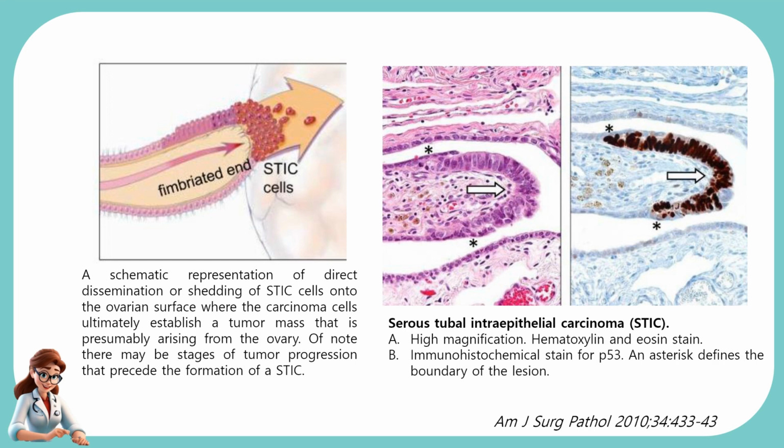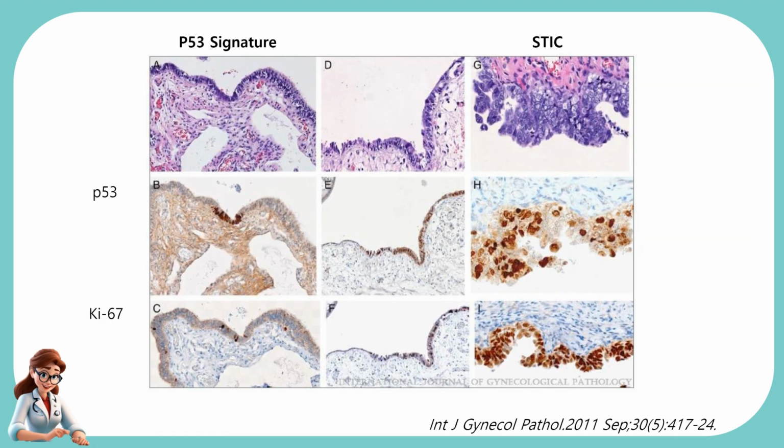On the right, you can see the H&E and p53 immunohistochemical staining of a STIC. STIC and p53 signature are precursor lesions of pelvic serous cancer which are macroscopically inconspicuous. Immunohistochemistry for p53 and Ki67 may aid in the diagnosis. Microscopically, STIC shows atypia while p53 signature is not detectable without an immunohistochemical stain.